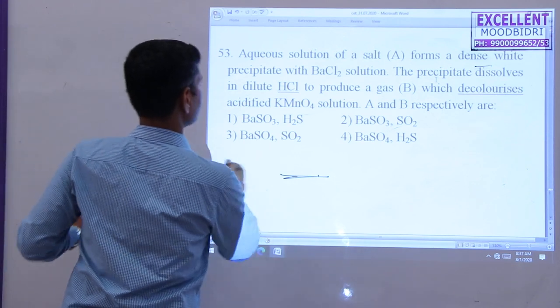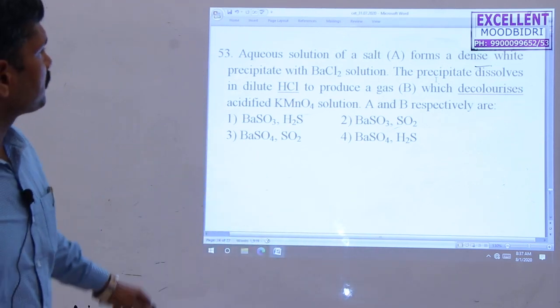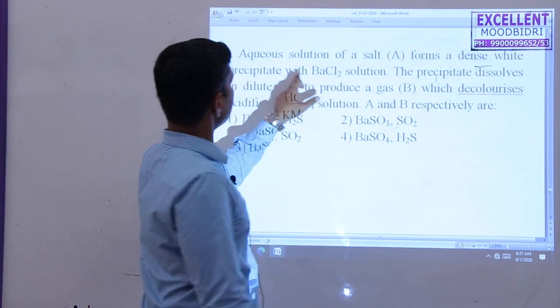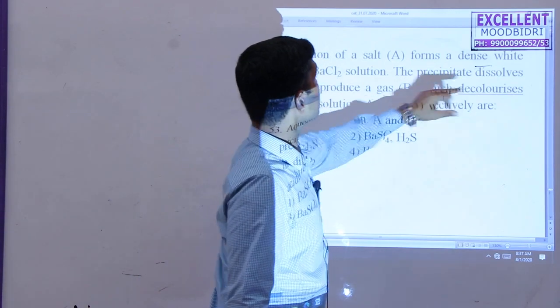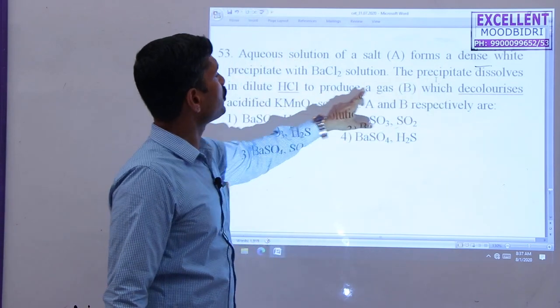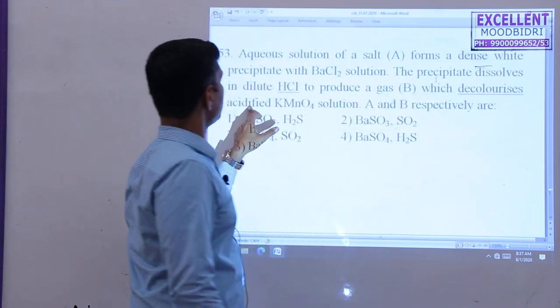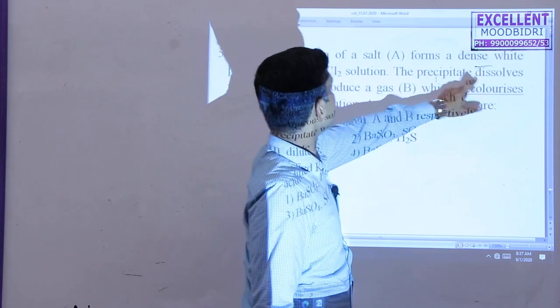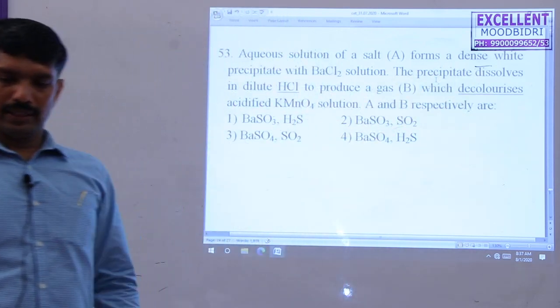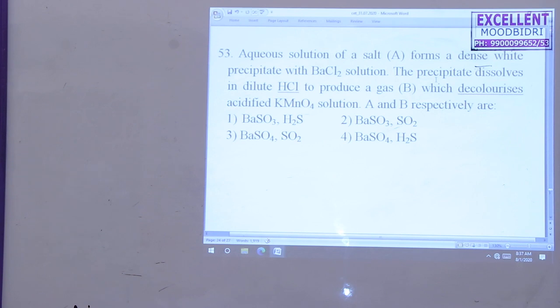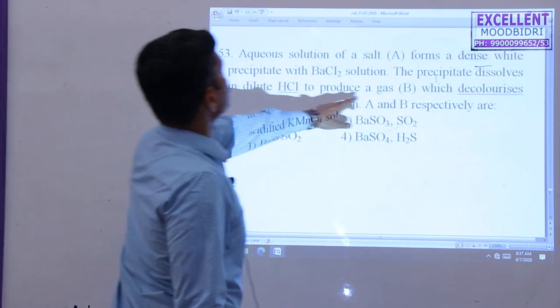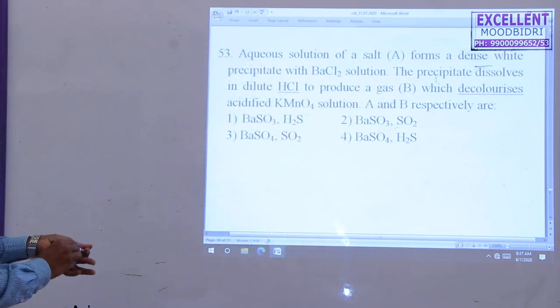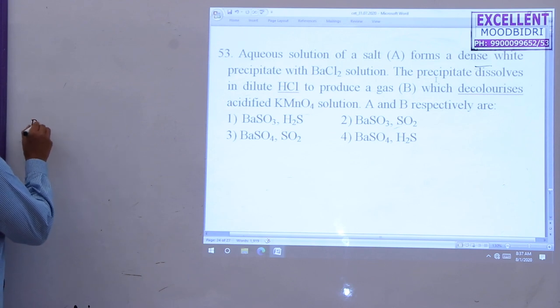The aqueous solution of salt A forms a dense white precipitate with barium chloride solution. The precipitate dissolves in dilute HCl, producing a gas B, which is decolorized with the help of potassium dichromate. Now I take the second statement. The precipitate dissolves in dilute HCl and produces gas B. Actually, in this case, you have to take BaSO3.